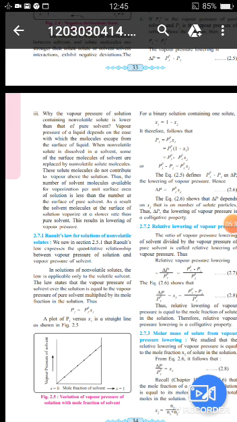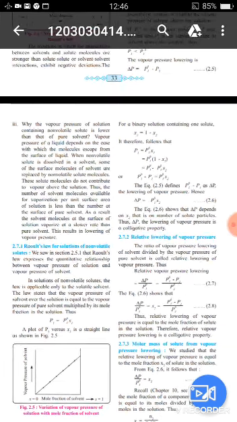Here a graph is plotted of the mole fraction of solvent against the vapor pressure of solvent. The mole fraction of solvent is directly proportional to the vapor pressure of solvent. For a binary solution containing one solute, X1 is equal to 1 minus X2. Therefore it follows that P1 is equal to P1⁰ times (1 minus X2), which is P1⁰ minus P1⁰ times X2, or P1⁰ minus P1 is equal to P1⁰ times X2.